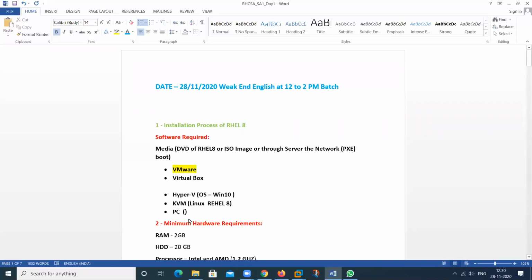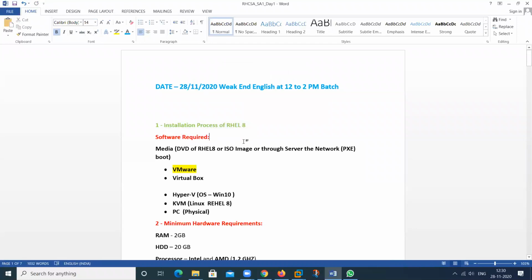So the machine can be physical. It can be your PC, your laptop, your server machine, any machine, and then you can install the operating system. So today we will discuss first the installation portion.